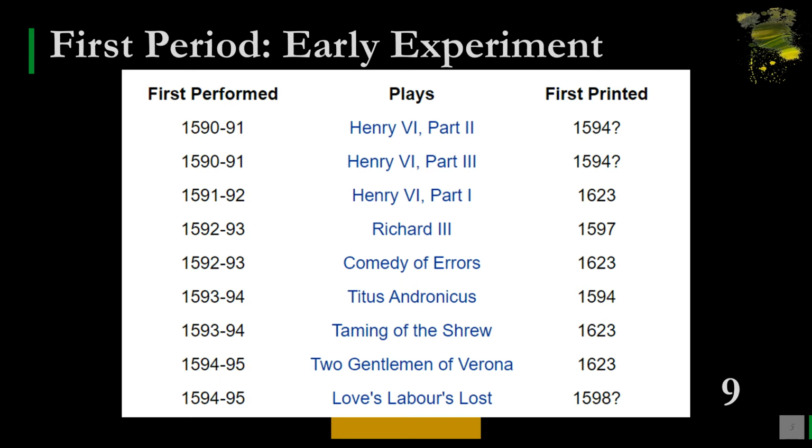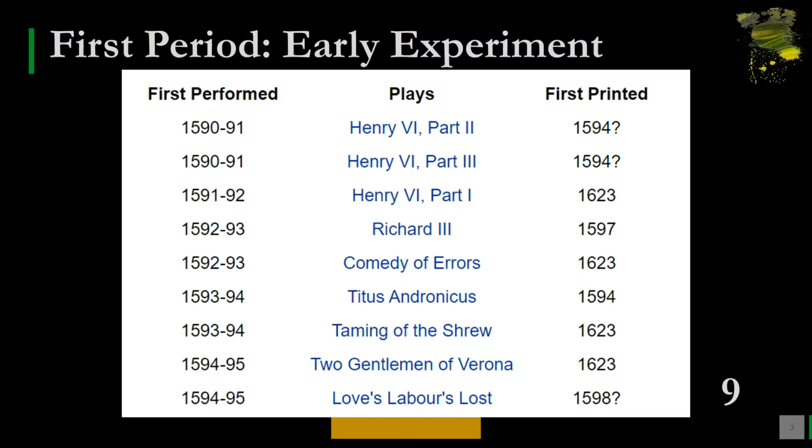Again, it is said to be printed in 1594. Dates are not confirmed. The question mark shows that these dates are not confirmed, but many scholars consider these dates. Next, we have 1591 to 92, Henry the Sixth Part First. It is published in the first folio, 1623.